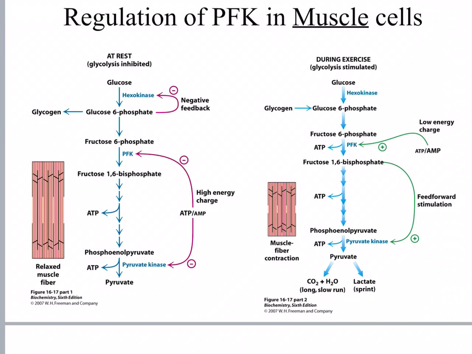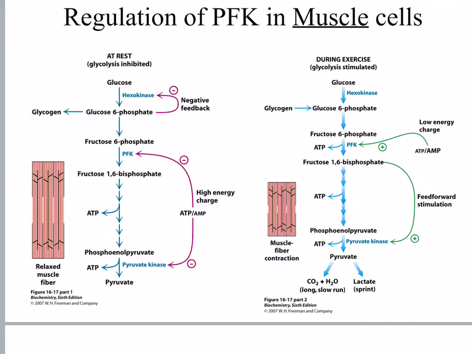Now let's look at the regulation of the same enzymes in muscle cells when the energy charge is low, because the ATP is being used up because the muscles are being used. This is during exercise. So hexokinase, if the glucose 6-phosphate is being used up, it's running down, phosphofructokinase is going fast to make some ATP further down the pathway, then there's not much glucose 6-phosphate, so it's not inhibiting hexokinase.